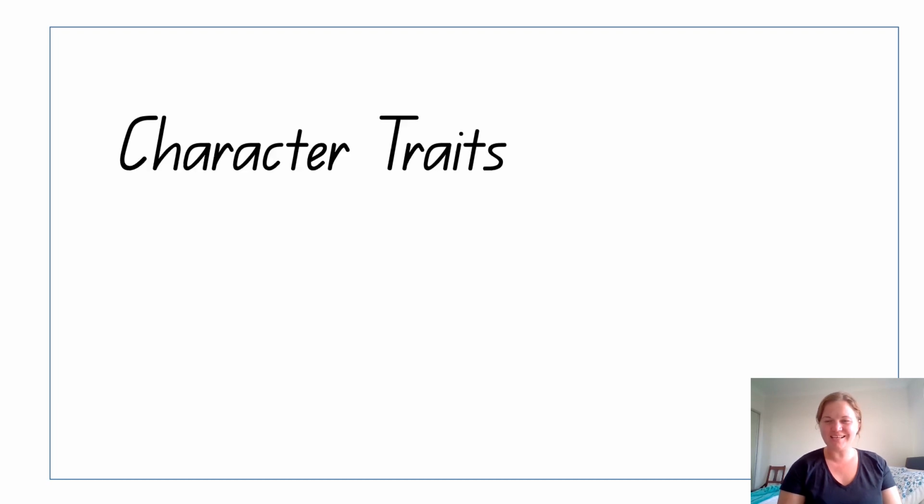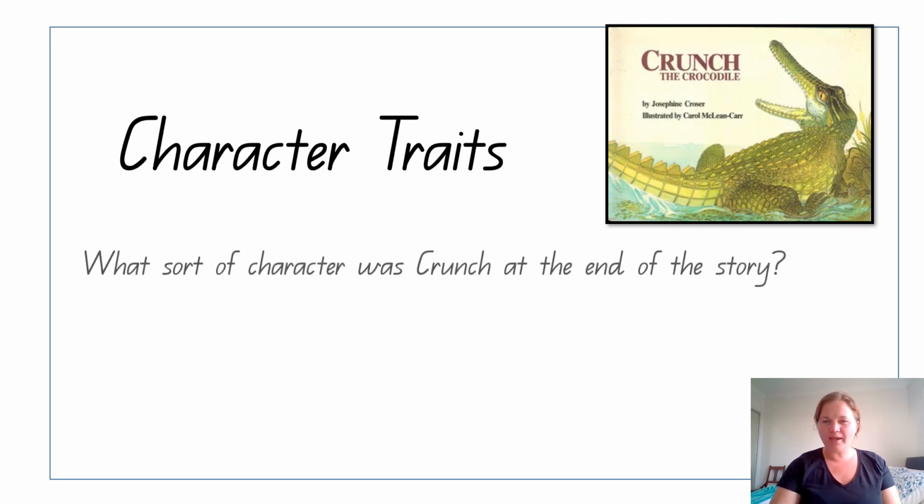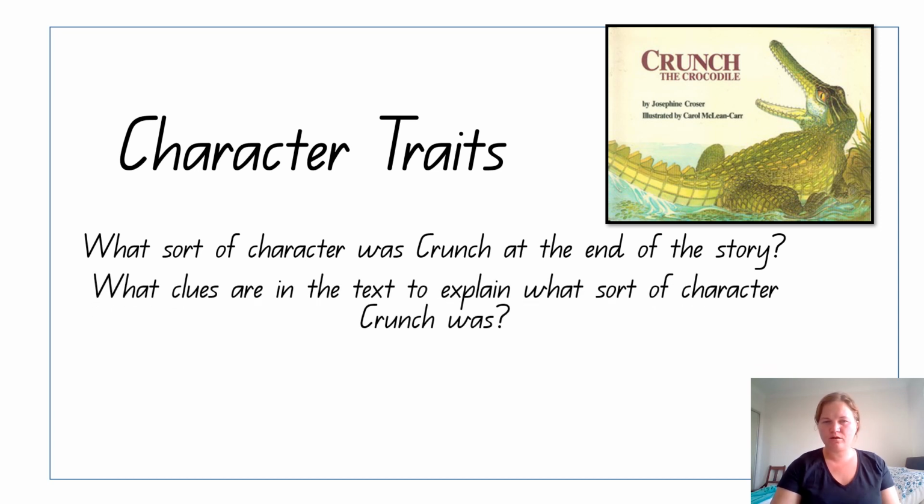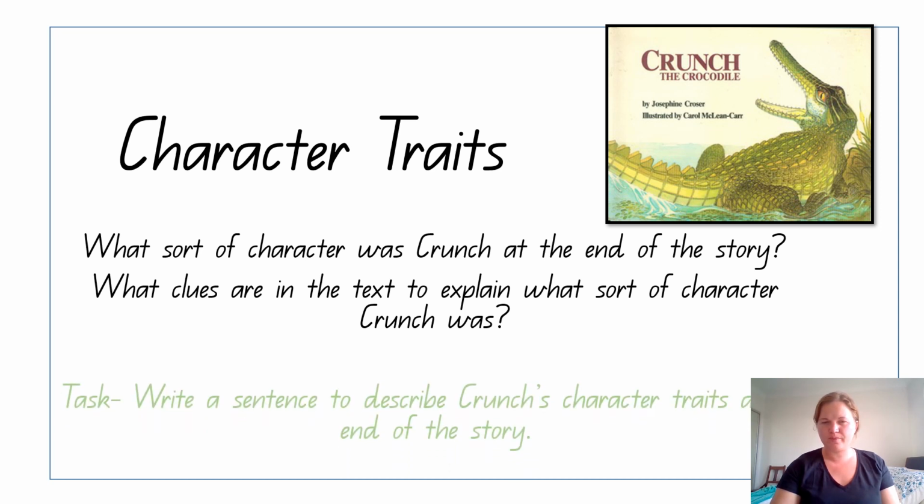Hello. In today's lesson, we're having a look at character traits. Yesterday, we had a look at Crunch's character traits at the beginning of the story. Today, we're going to think about what sort of character Crunch was at the end of the story. We're going to have a look back in the story and think, what clues are in the text to explain what sort of character Crunch was? Today, we're going to write a sentence to describe Crunch's character traits at the end of the story.